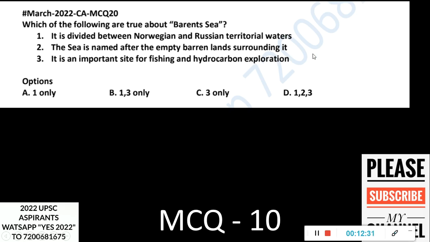So again, because of the Russia-Ukraine war, every water body, every land body, everything, island, strait, volcano, whatever is there in that vicinity of Russia-Ukraine, everything becomes important for you. A map question or any kind of GK question can come. Okay, so you have to know details about it. Barents Sea is one important feature there.